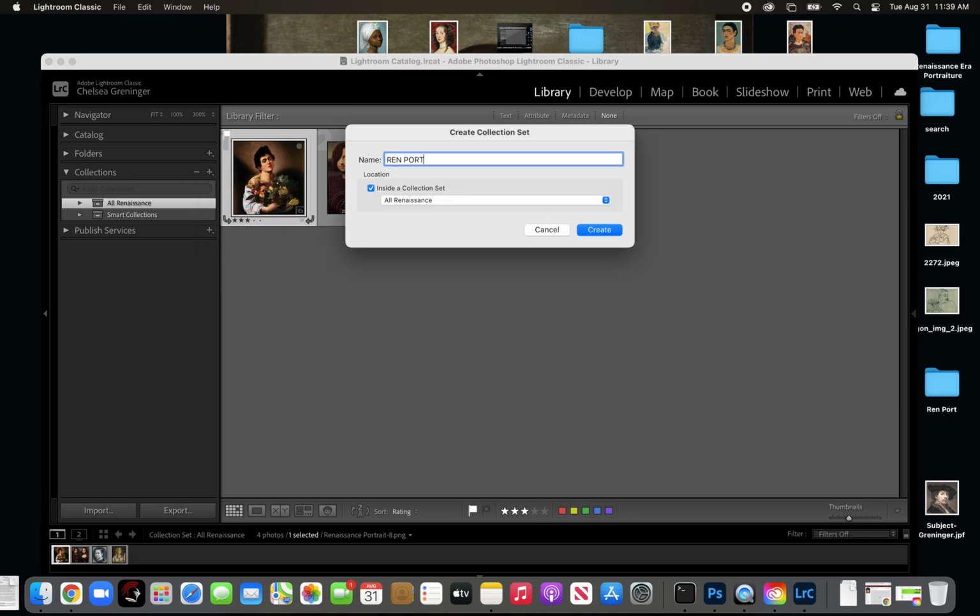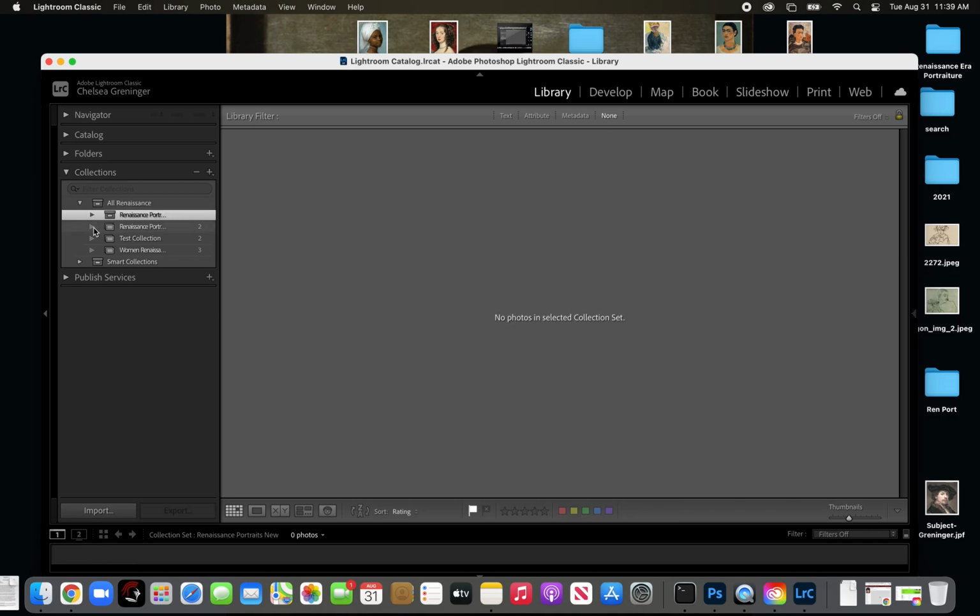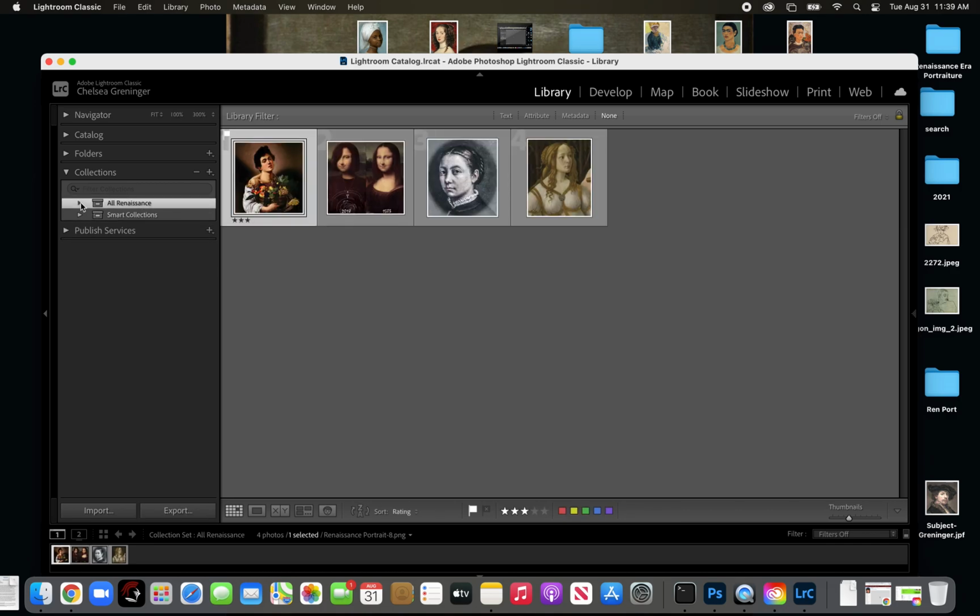Ren Port New. Now maybe let's rethink that for a minute. Renaissance Portraits New, because maybe in 6 months I will have no idea what Renport means. Okay, so I'm gonna make a new one. Why won't that go in its own spot? Let me see. This is something I have not encountered yet, so I'm trying to figure out.